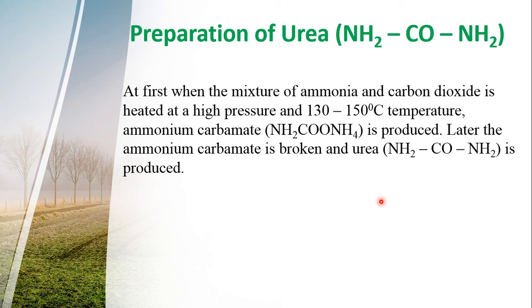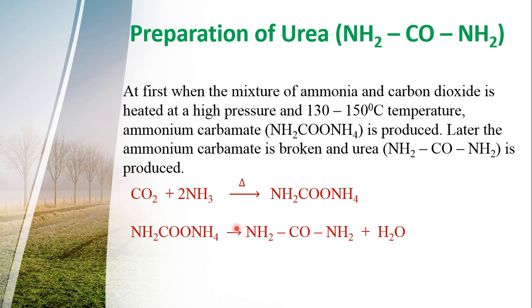Later, the ammonium carbamate is broken and urea and water are produced. In this way, urea is produced in industry by using ammonia and carbon dioxide gas.